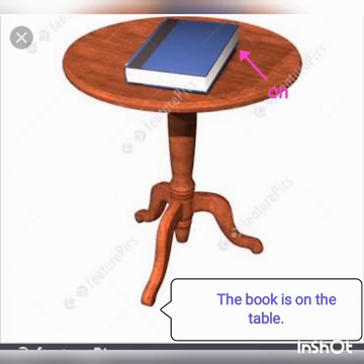The book is on the table. Here the preposition on shows a position when the thing is touching the surface. We can see that the book is touching the surface of the table.